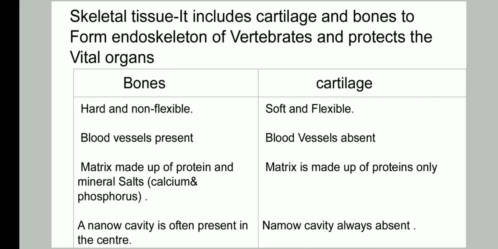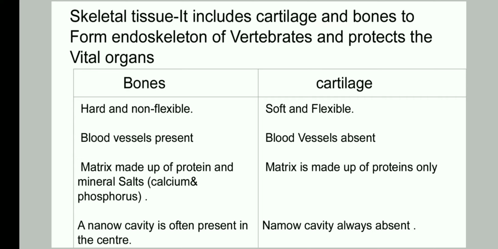That means only proteins are present in cartilage, and bones contain calcium and phosphorus along with proteins, so the hardness of bone is due to calcium and phosphorus. And this is the reason we say that we need to eat material which contains calcium and phosphorus, so that we can make the bones strong.